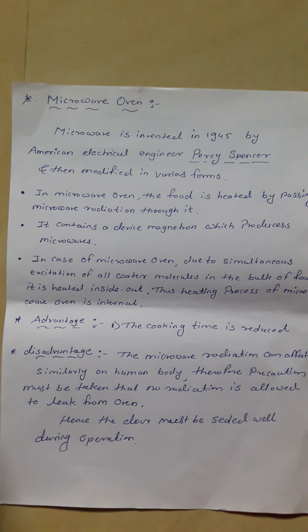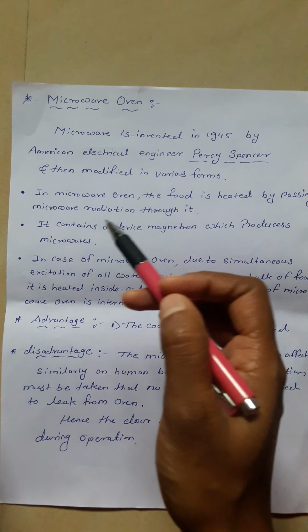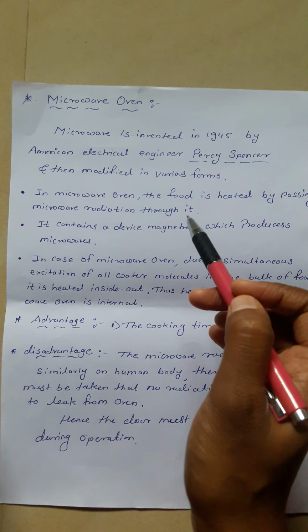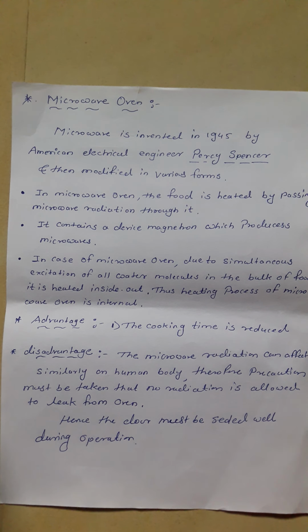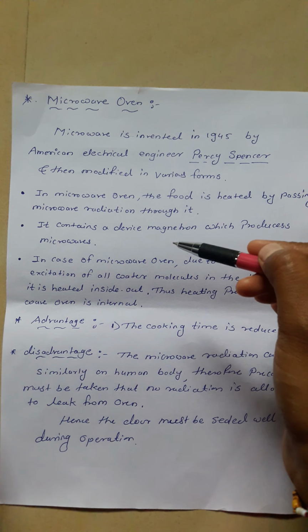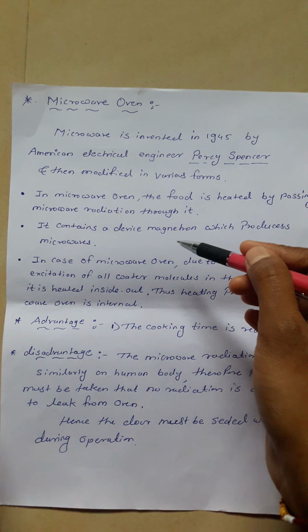In a microwave oven, the food is heated by passing microwave radiation through it. It contains a device. Which device? The magnetron, which produces the microwaves.